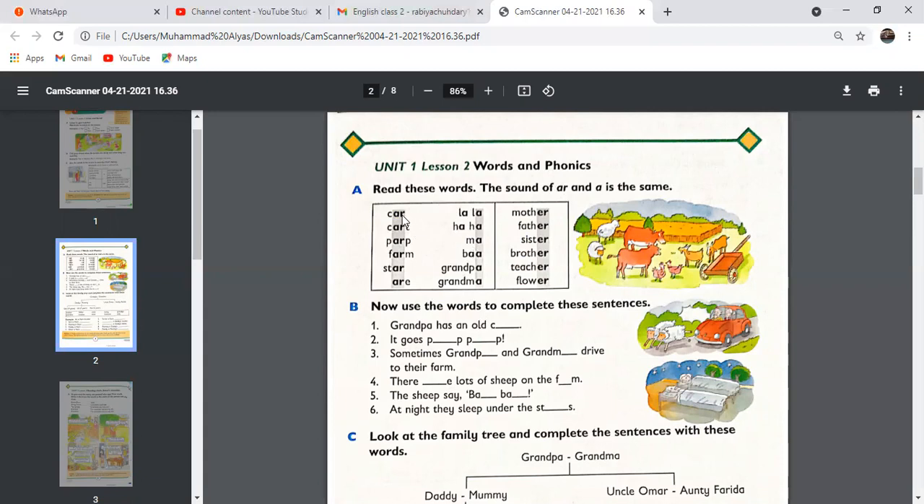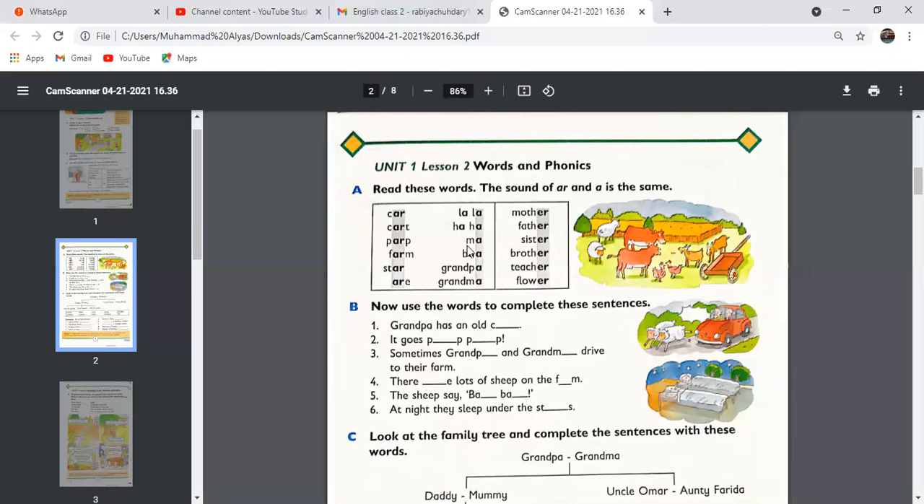K, A, R, car. K, R, T, cart. These are AR words: car, cart, park, farm, star. These are AR words, with A and R. And the other words are with only A: la, la, ha, ha, ma, ba, grandpa, grandma.